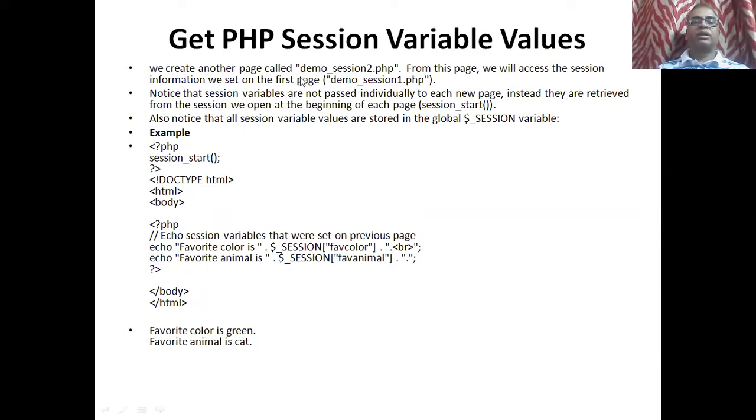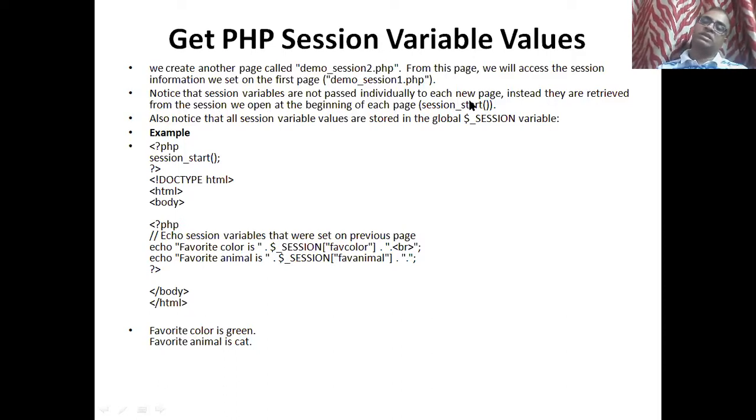Now I'm creating another page called demo_session2.php. From this page, we will access the session information which we have set in the first page, demo_session1.php. It means I have set the value in one page, but I am accessing the session variable value from another page. So that is the importance of this. Notice the session variables are not passed individually to each new page. Instead, they are retrieved from the session, which we open at the beginning of each page using session_start.